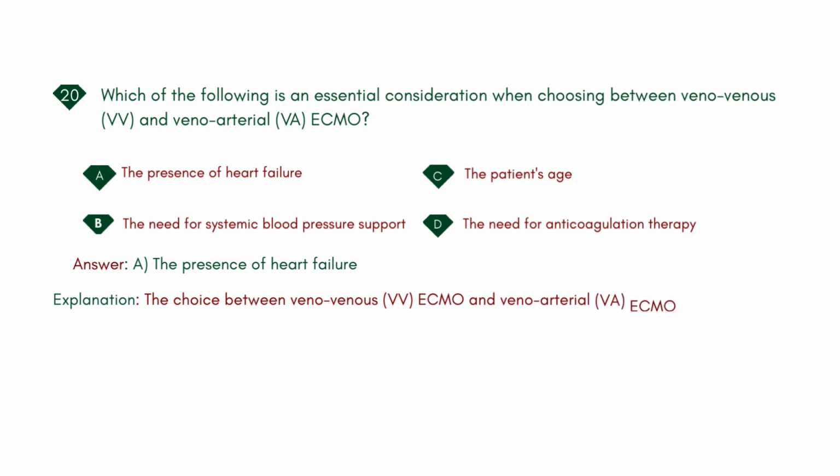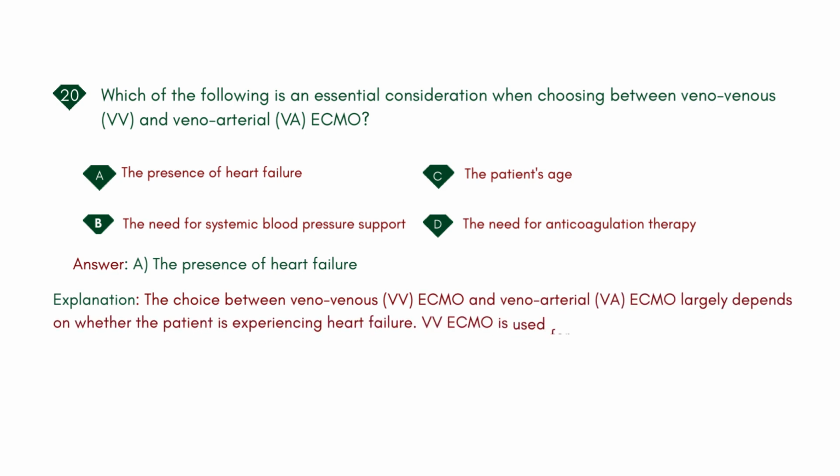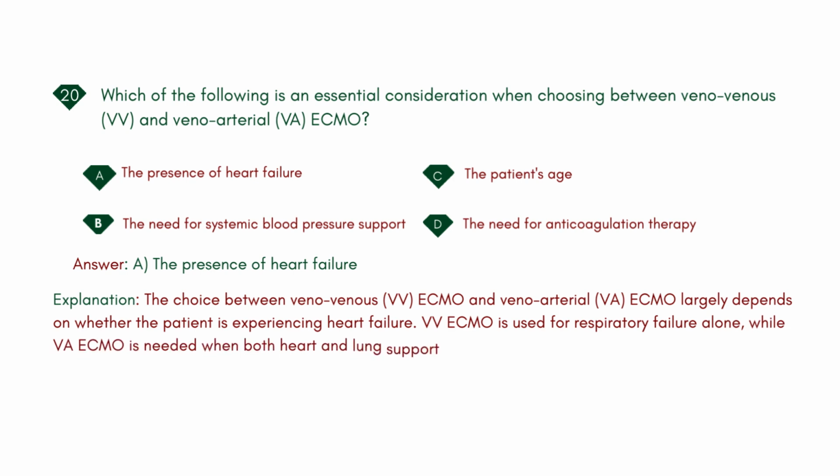Explanation: The choice between veno-venous, VV, ECMO and veno-arterial, VA, ECMO largely depends on whether the patient is experiencing heart failure. VV ECMO is used for respiratory failure alone, while VA ECMO is needed when both heart and lung support are required, such as in cases of cardiogenic shock.